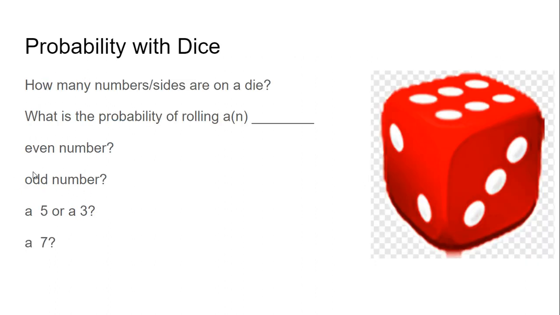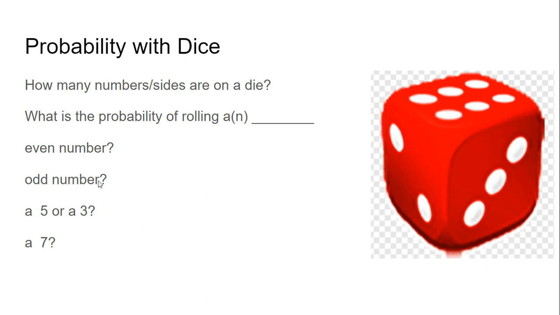All right, let's take a look at die. Dice are used a lot. We're going to talk about one die, a single number cube. How many sides are on it? Well, on one die, there are 6 numbers, 6 sides. So what's the probability of rolling an even number? Well, the even numbers would be 2, 4, and 6. So that would be 3 even numbers out of 6 total, or a 1/2, 50% chance.